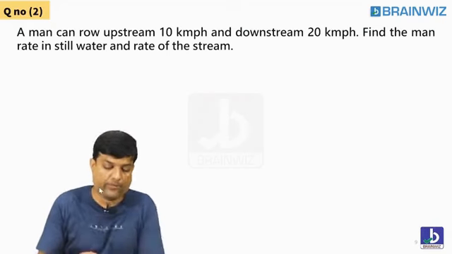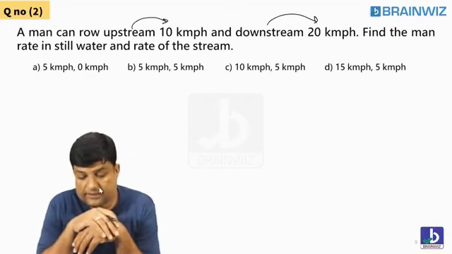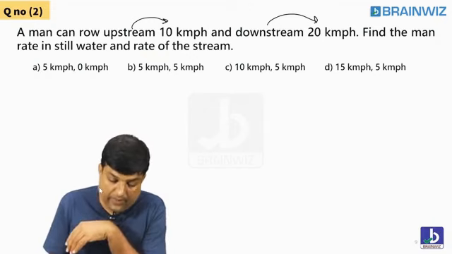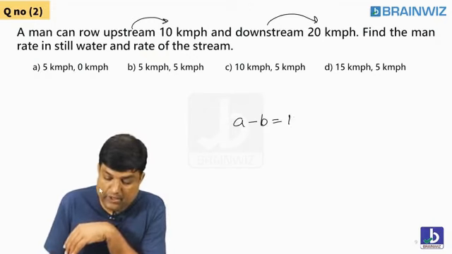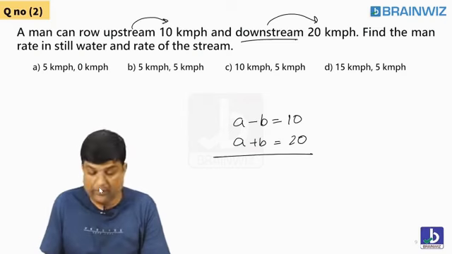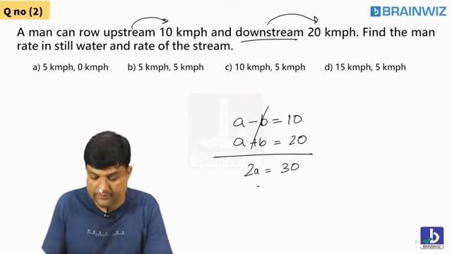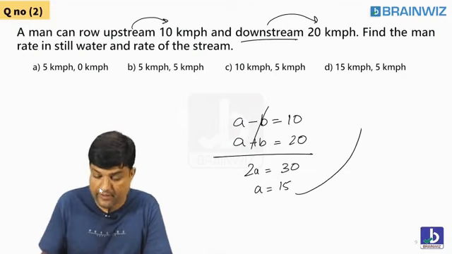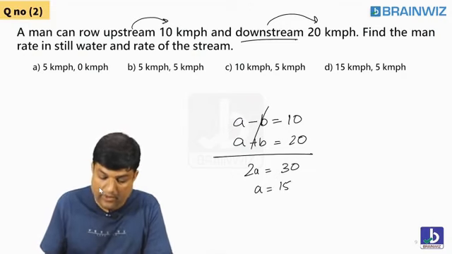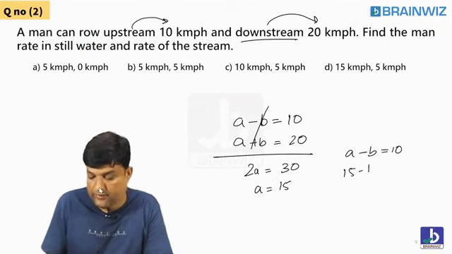A man can row upstream this thing, downstream this thing. Upstream A minus B, that is what? 10. Downstream A plus B is what? 20. Following, everybody? Let me just cancel these two. So this is 2A. This is 30. A is 15. When A value is 15, definitely A minus B is 10. A value is 15. B value is what? 5.